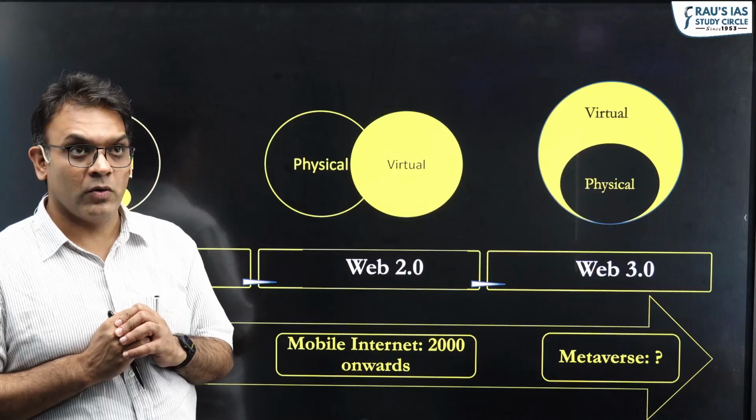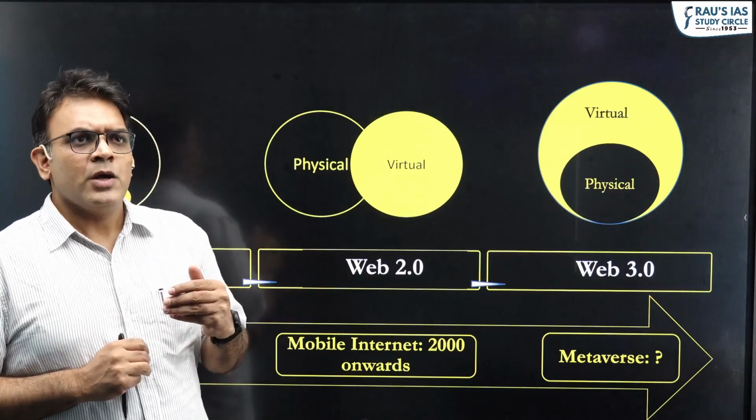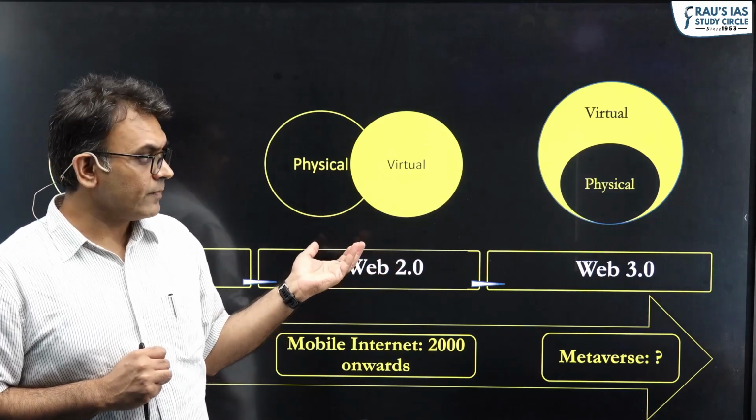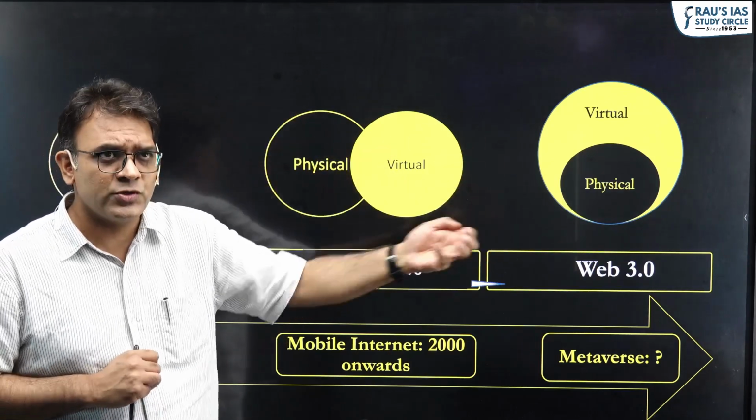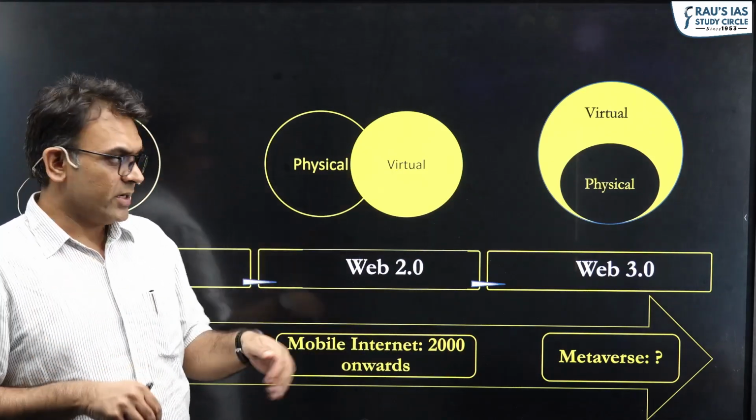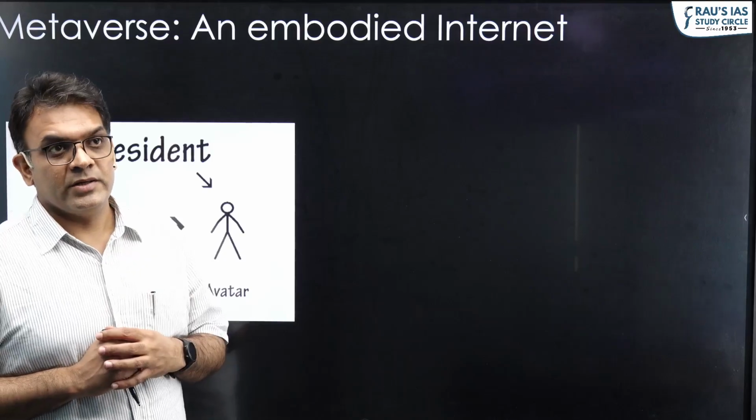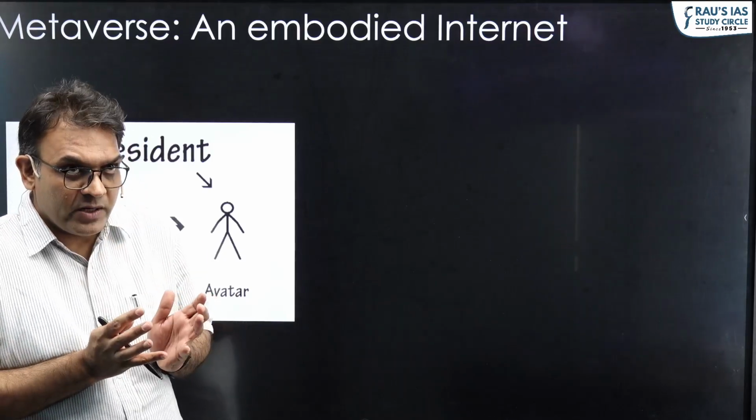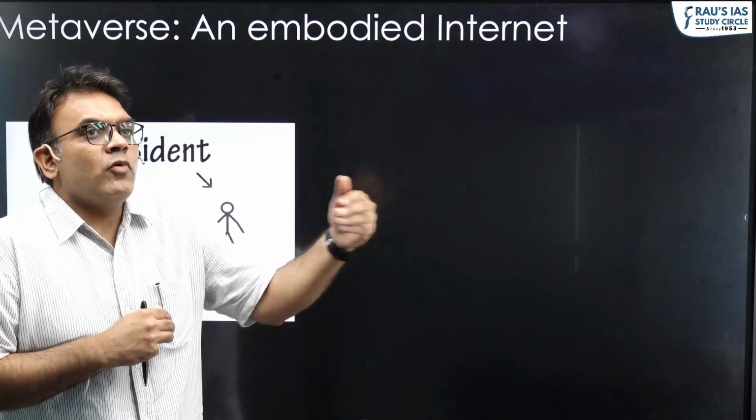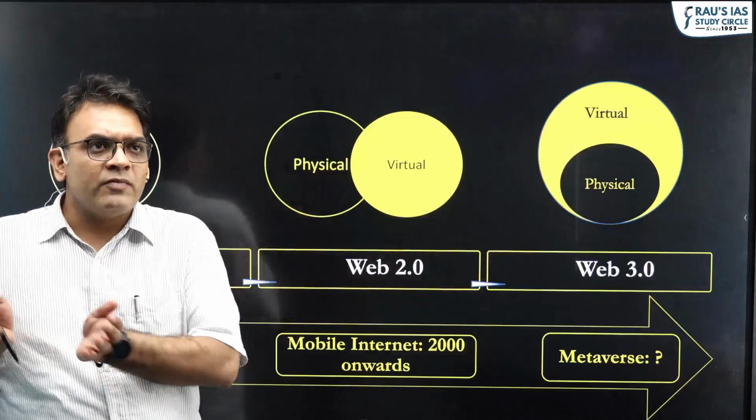Web 2.0 applications are your Instagram, Facebook, and so on, where you are not only consuming content but also producing content. The future of the internet, at least the vision for it, is touted to be the metaverse, in which you basically live in the internet. That is why the metaverse is also called the embodied internet. Please understand, your experience of the internet is becoming more and more immersive, meaning more and more close to your physical reality.